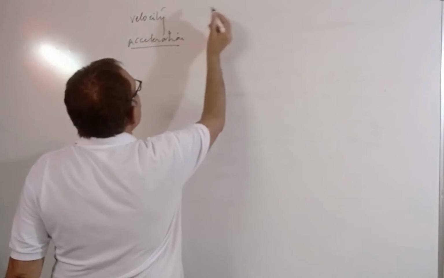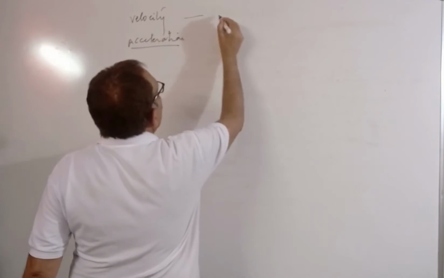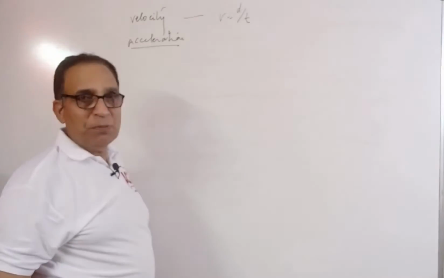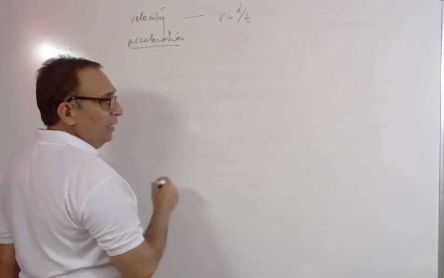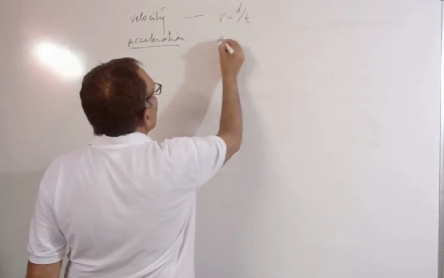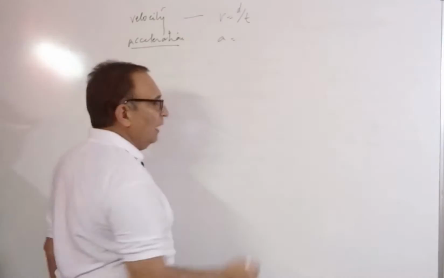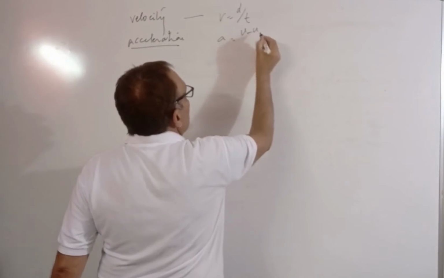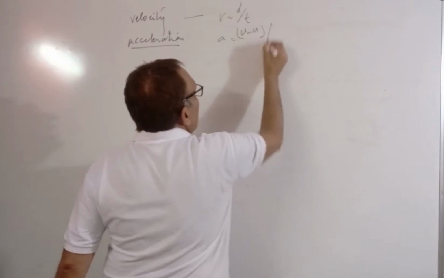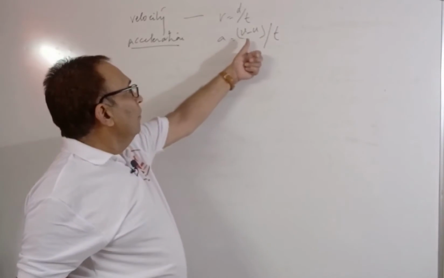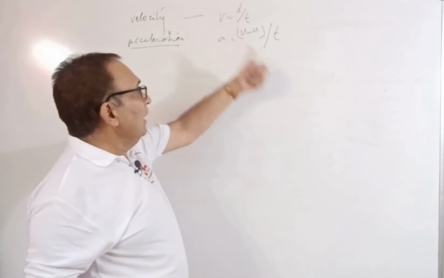Now, here I write V is equal to d over t, where d is the displacement. Acceleration is the rate of change of velocity. It means A is equal to, let me say the object is having final velocity V and initial velocity U, and this is the change in velocity divided by time taken for achieving velocity from U to V. So this is the acceleration.